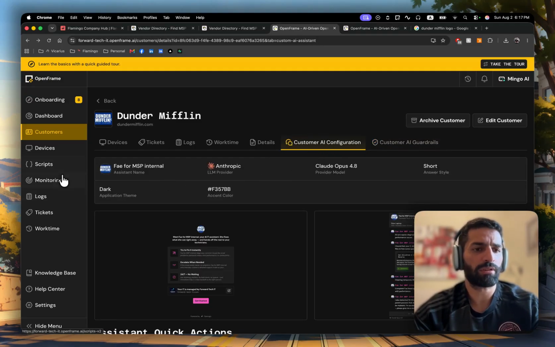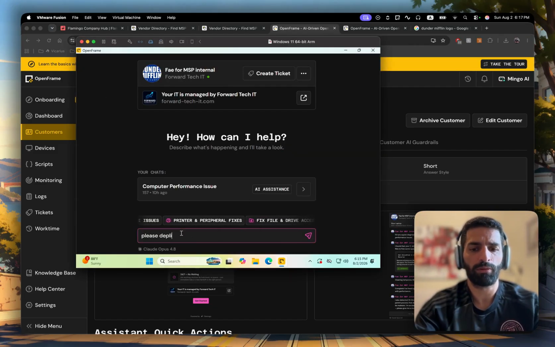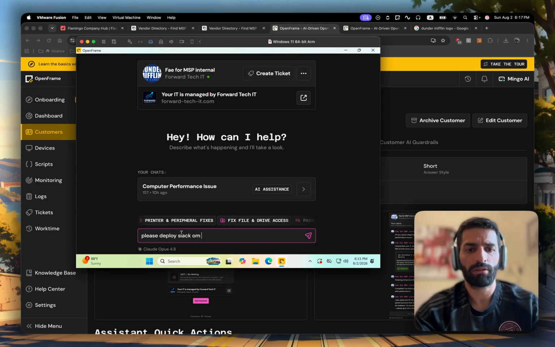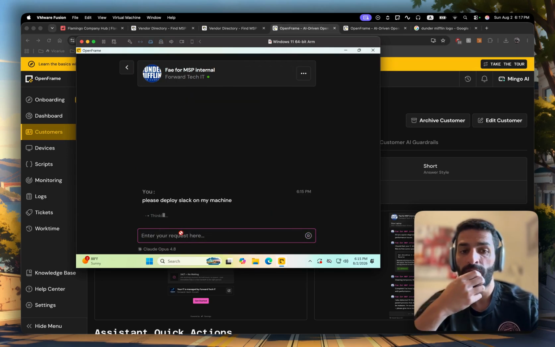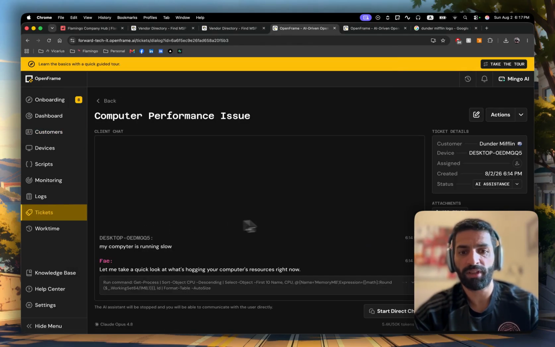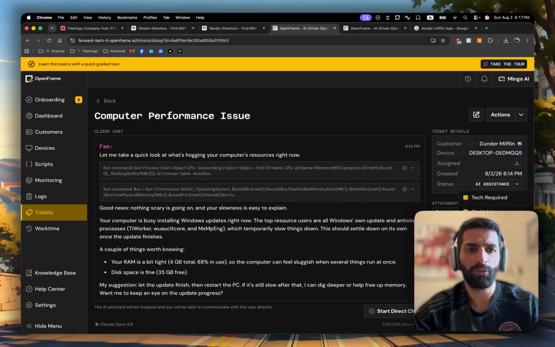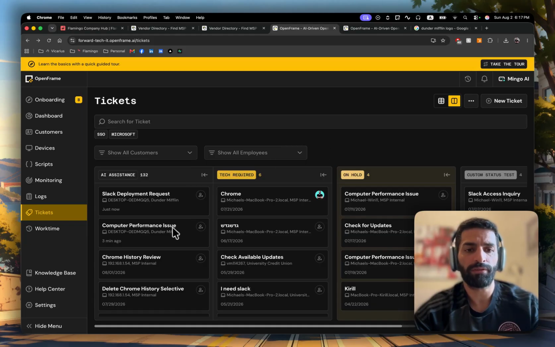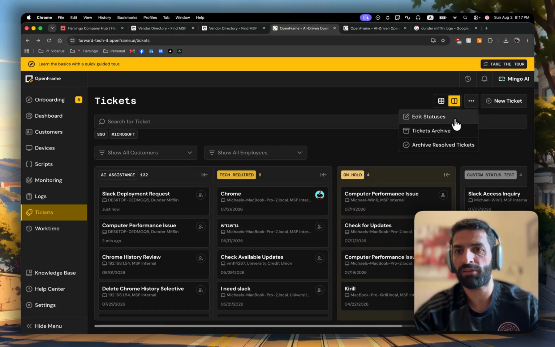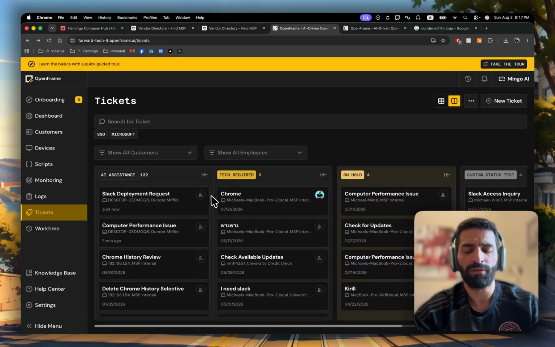Let's see how it looks when she actually asks for approval. Please deploy Slack. Okay. By the way, you have here full capabilities of PSA. You can move the tickets between different stages. You can customize the stages. These two stages are reserved for the AI, and this is resolved in archive, so this is also reserved, but all the ones in between are fully customizable.